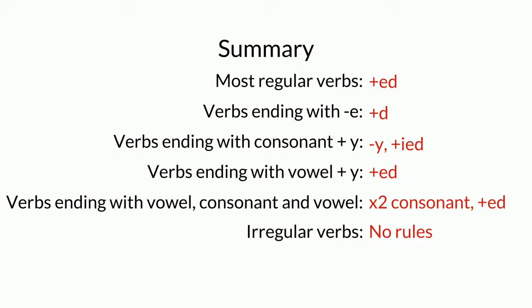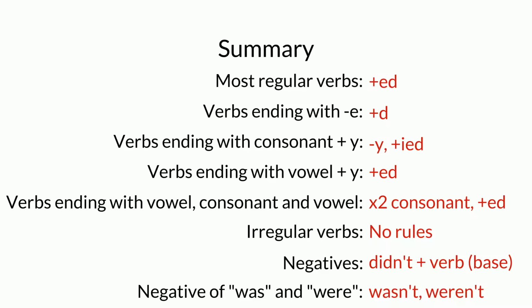For irregular verbs, you just have to remember the past simple forms because there are no rules. And to change positive past simple sentences into the negative, we add didn't and change the past simple verb into the base form. And of course, the negatives of was and were are wasn't and weren't.